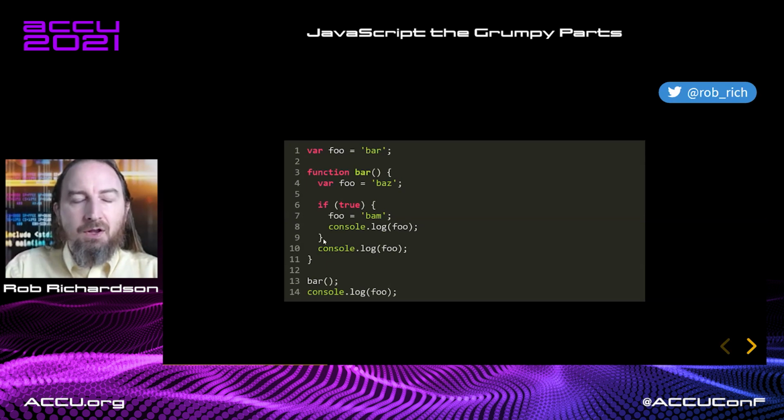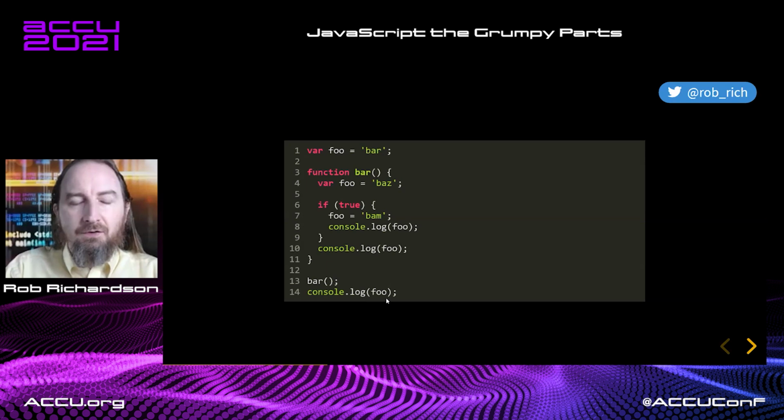Now we leave our curly braces. Variables are defined to functions, not to curly braces. So we console log foo, and foo that we set right here to bam. So we get bam and bam. And now we leave this scope. This inner foo is gone.